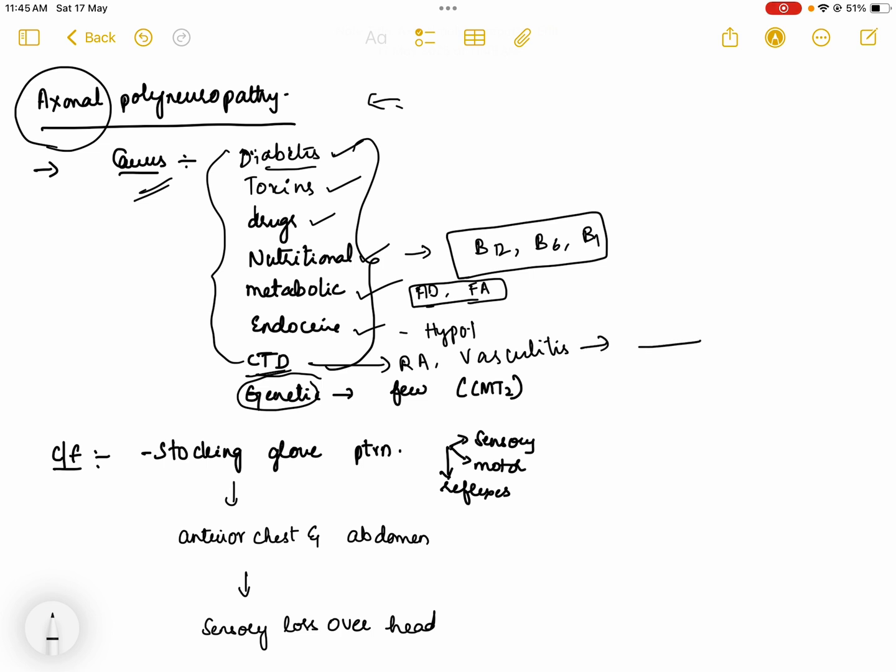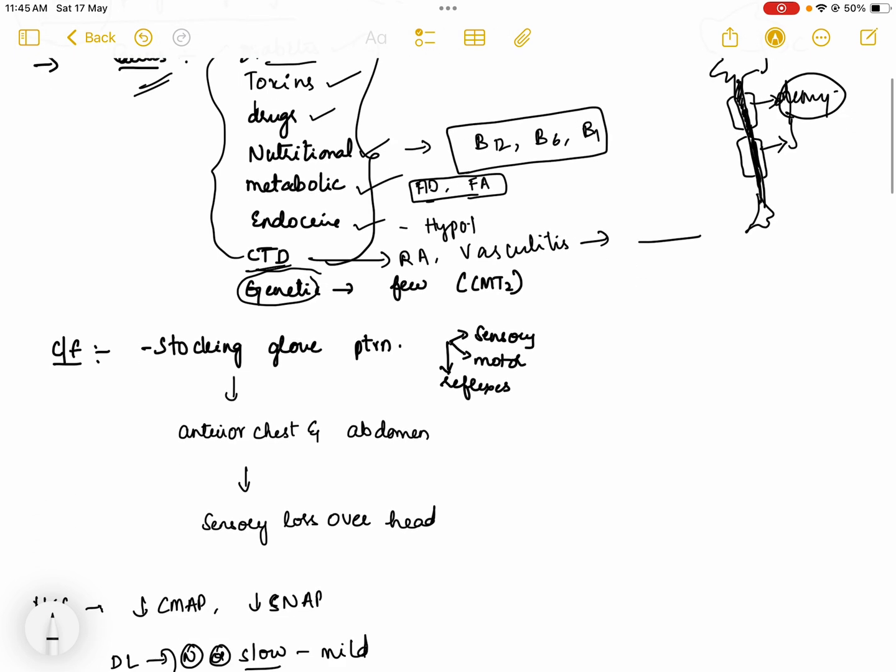The pathology is axonal. A nerve has a cell body and an axon. So this is a cell body and this is an axon. This is a neuron. The axon is covered by myelin sheaths. It's covered by Schwann cells, and Schwann cells produce the myelin sheath. When the pathology is here, it is called axonal neuropathy. When the pathology involves the myelin sheath, it is called demyelinating neuropathy. So here our discussion is about axonal neuropathy.